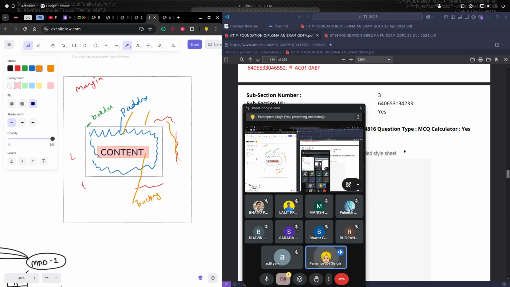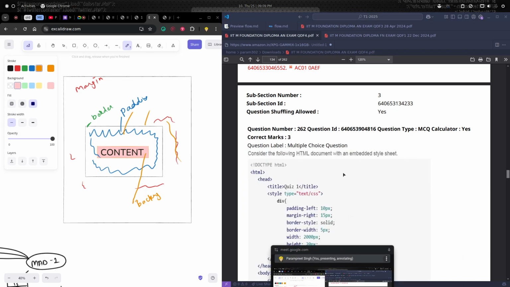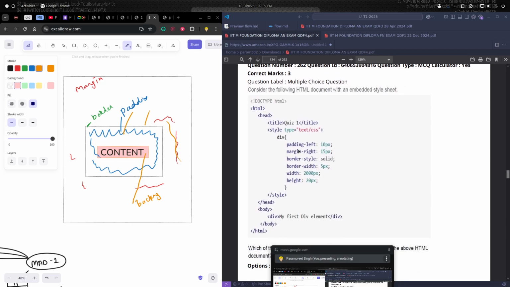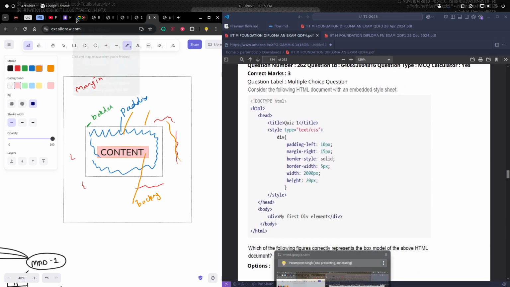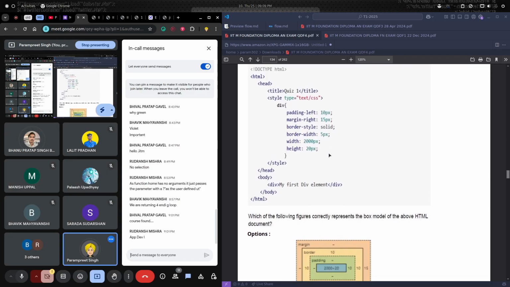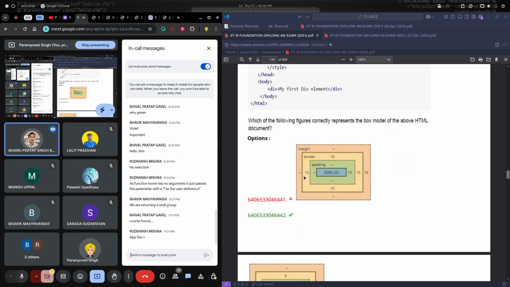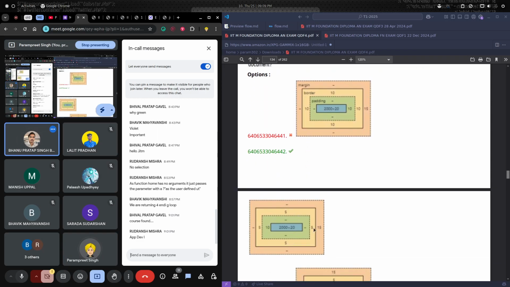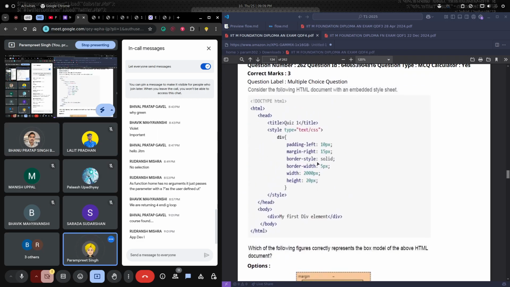So this is how in each element we create padding, border, margin and everything, and we have all four sides, left, right, top, bottom. So they're simply asking which one matches this configuration, so we just have to match.